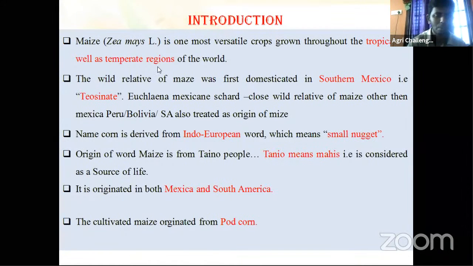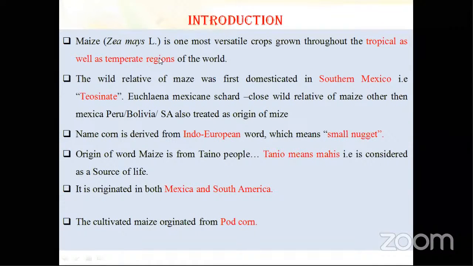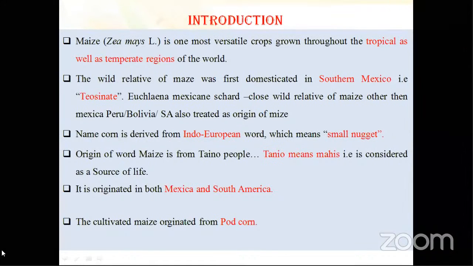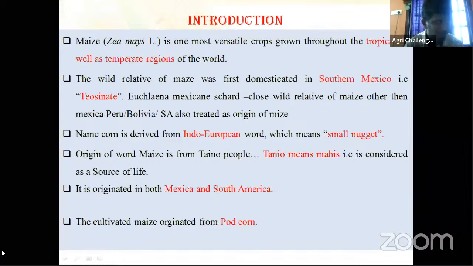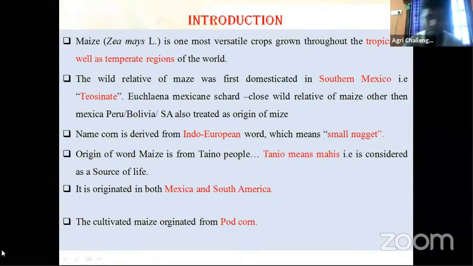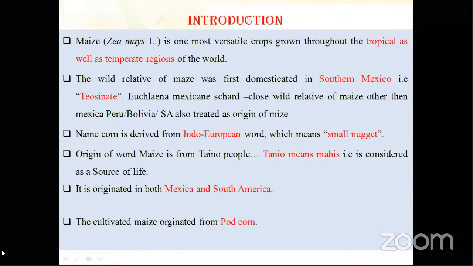Otherwise, I'll call by number. Shall I call you, ID number 6? Tell me. Day neutral. Nice. ID number 8. Day neutral, sir.